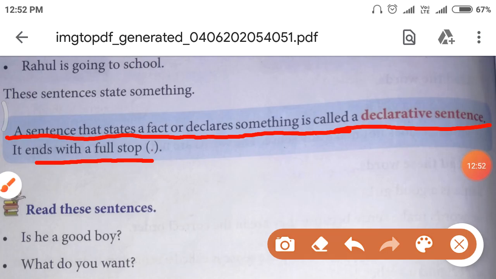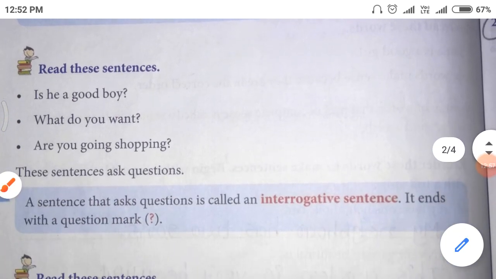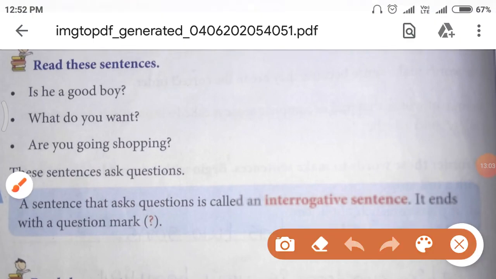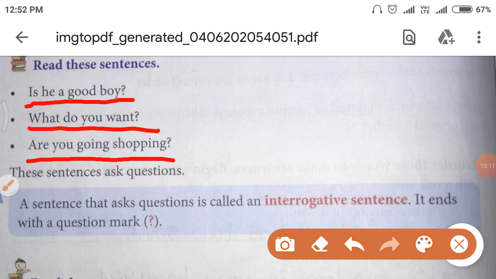So, let's start our next topic. Now, look here. Is he a good boy? What do you want? Are you going shopping? Let's read it again.